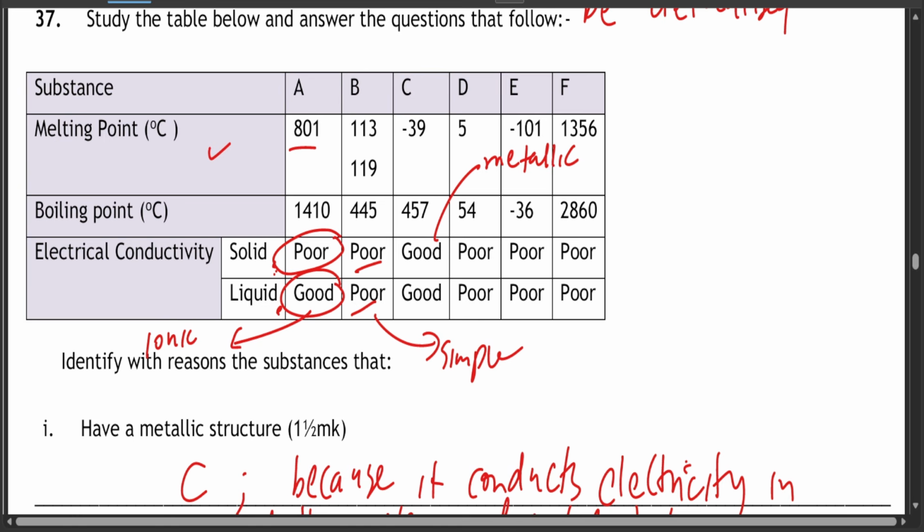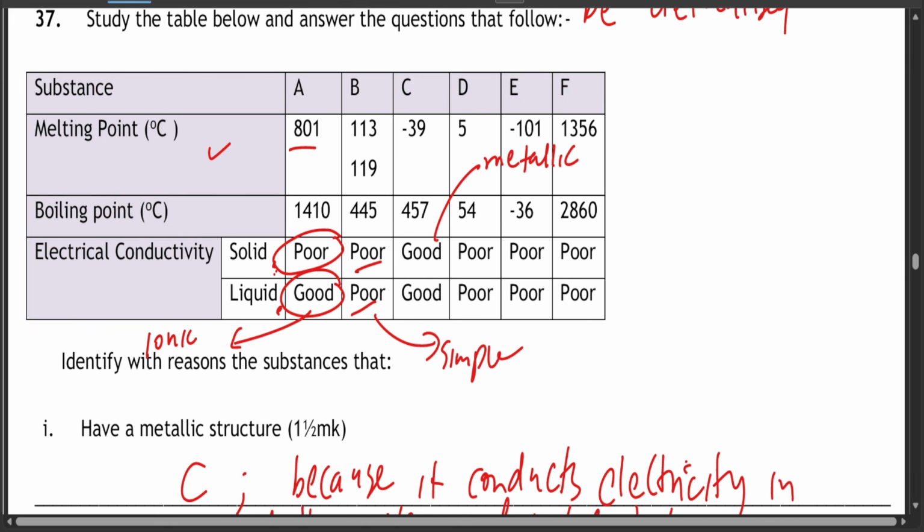So anything above 25 degrees Celsius is normally liquid. Basically its melting point is below room temperature if it's liquid, and its boiling point is above room temperature.